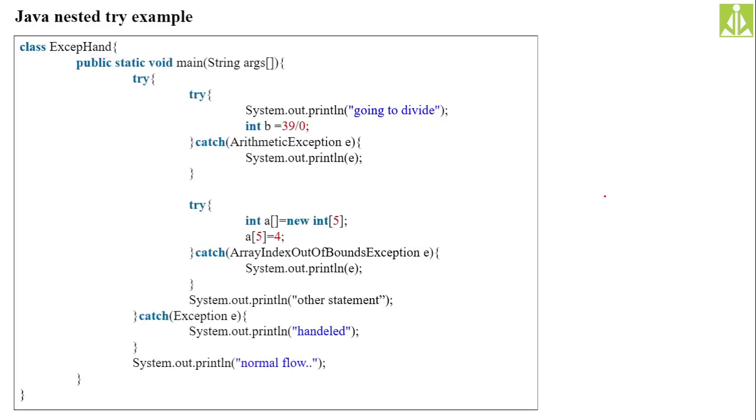Over here, inside this outer try block, I am performing the arithmetic exception, and I am performing the array index out of bounds exception also. Two types of exceptions I am performing. Yes, we will do it so that you will understand.